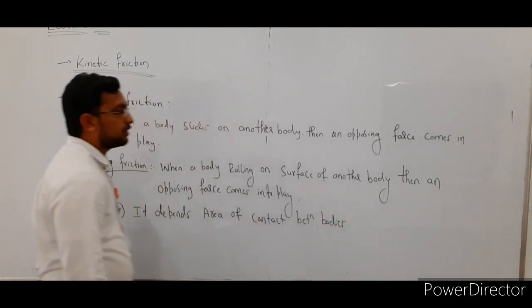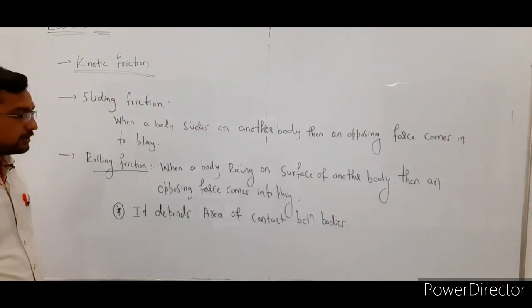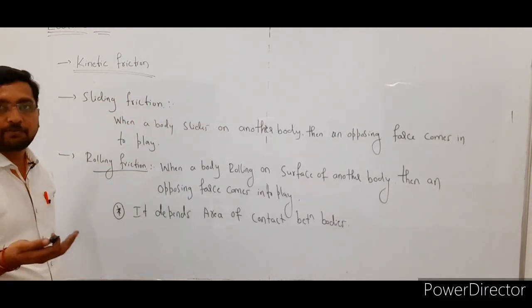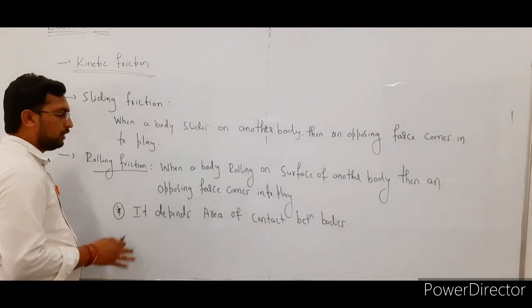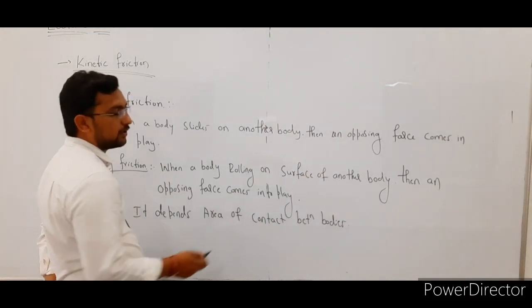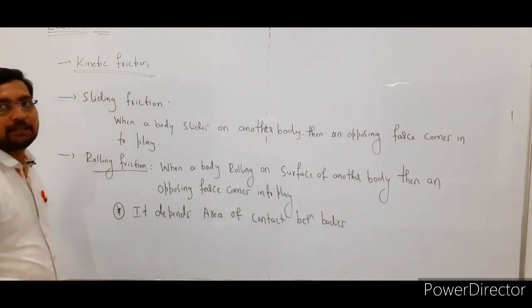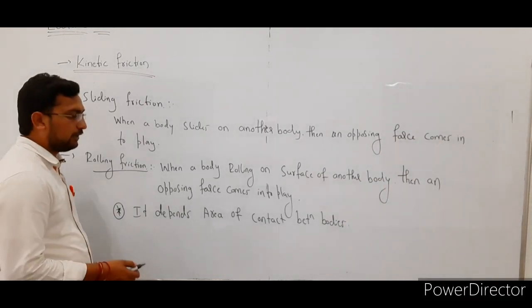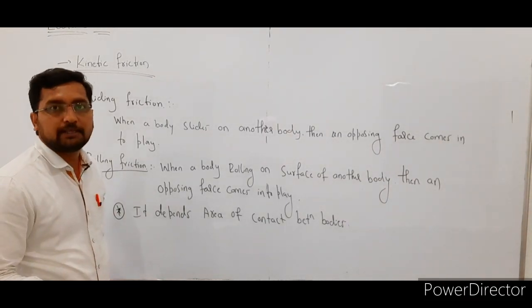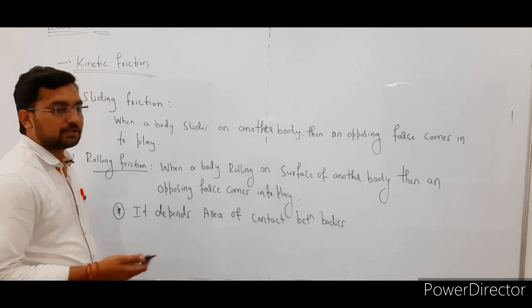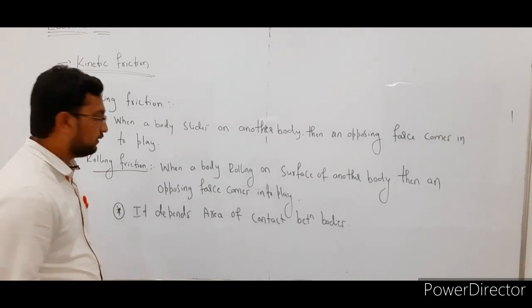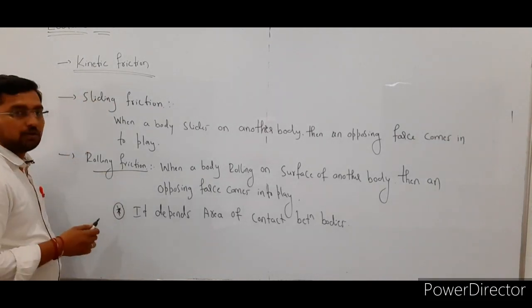So static friction and kinetic friction do not depend on the area of contact surface between the two bodies, but the rolling friction depends on the area of contact between the bodies. If the area of contact between the two bodies is less, then the rolling friction is also less, right? Okay. So this is about the rolling friction.